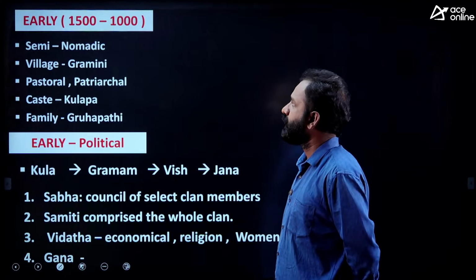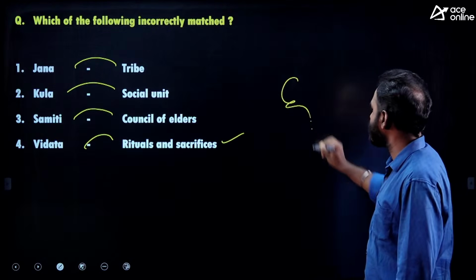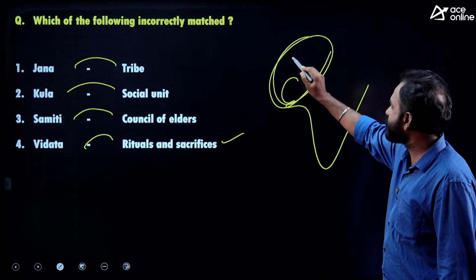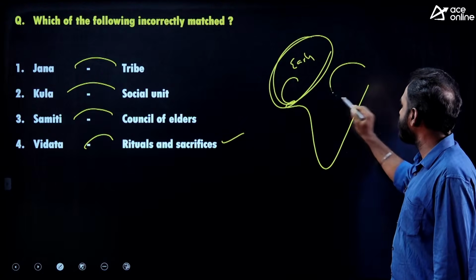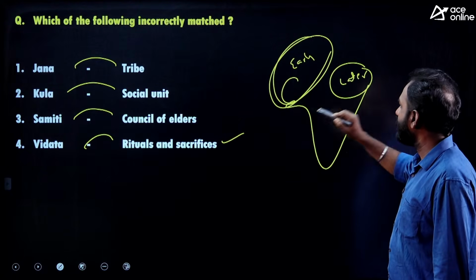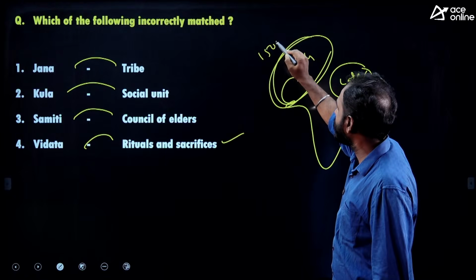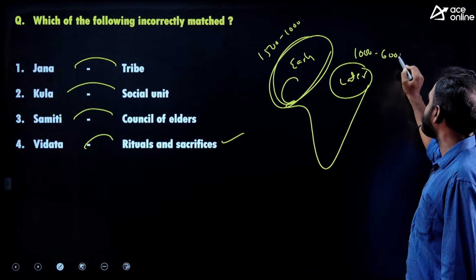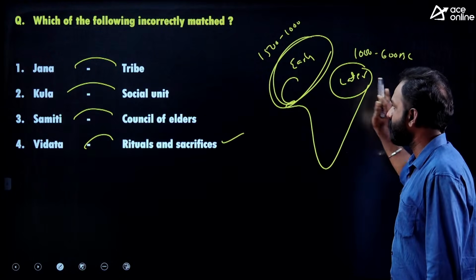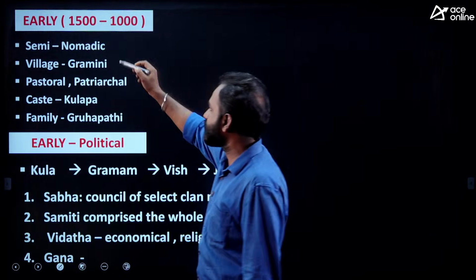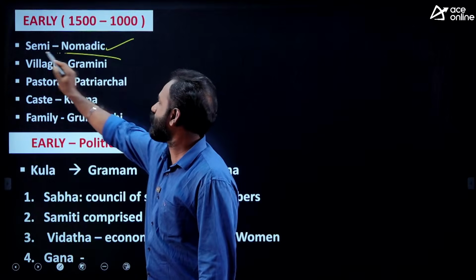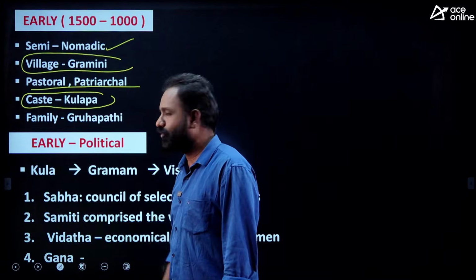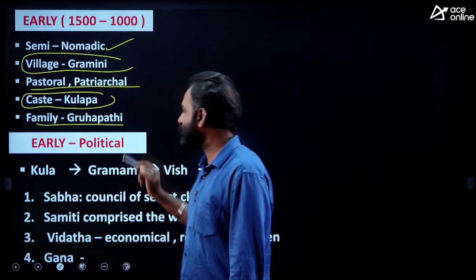See, I am giving an explanation about the early Vedic period because people are asking questions. When the Aryans lived here, this is called early Vedic period. Later Vedic period came afterwards. Early Vedic period is like 1500 to 1000 BC. Later Vedic period, 1000 BC to 600 BC. See, in the early Vedic period they are semi-nomadic in nature. Village head is called Gramani and the economy is pastoral. Kulapa means head of the kula. Family head is called Gruhapati.